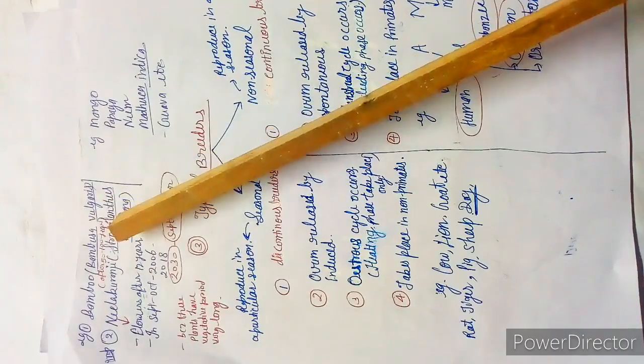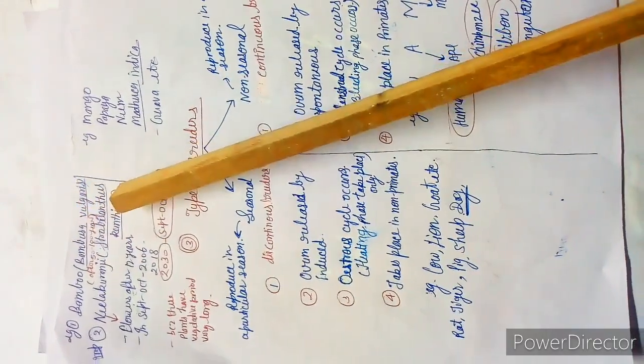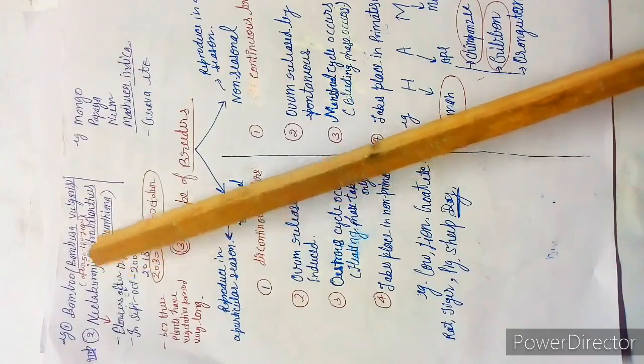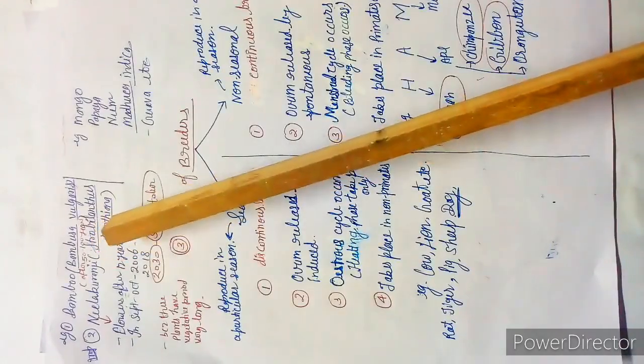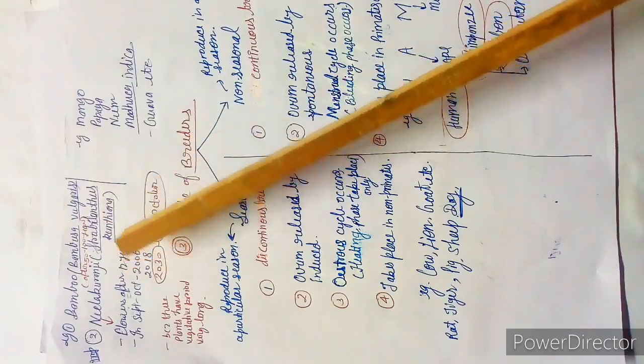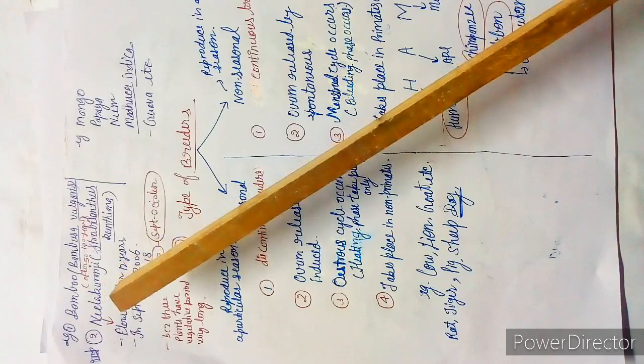This is the data given in your NCERT book. Next is the Nilakurenji, whose scientific name is Strobilanthes kunthiana. And what is the important thing in that?